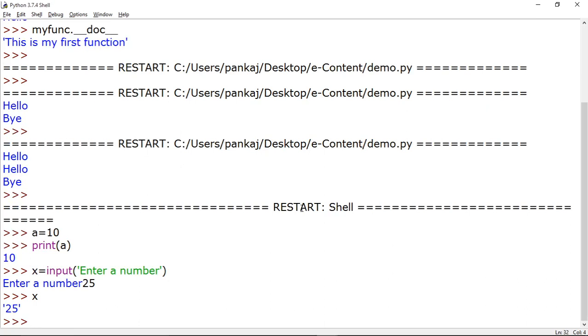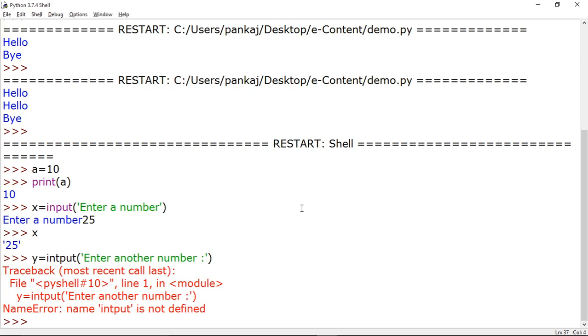Now the main important thing is here: you see the value of x is coming in single quotation marks. That's a sign of a string. So whatever value you have accepted from the user, basically in Python, that is accepted as a string value. We cannot implement mathematical operations on those numbers. So I am just explaining to you. Suppose in y I am writing one more input statement, say "enter another number", and now I have taken that value in the y variable.